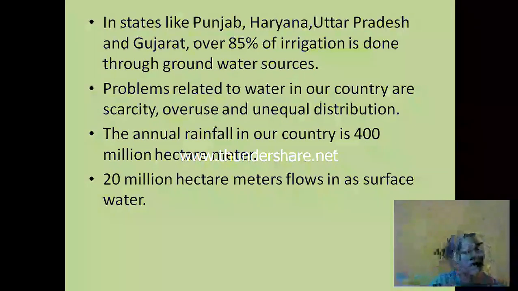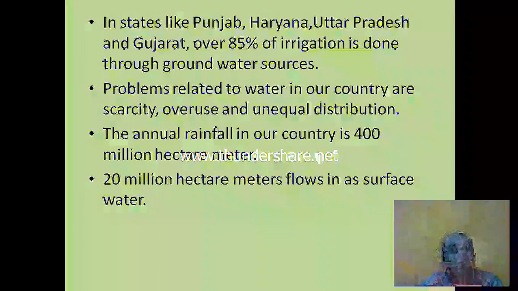When you're brushing, the tap will be on and you'll be brushing, right? Is it a good way? Think about it. Whenever you don't want the water to be used, please close the taps. Okay? Unequal distribution: in some places we have plenty of water, in some places it's almost nil. So the distribution should be correct.